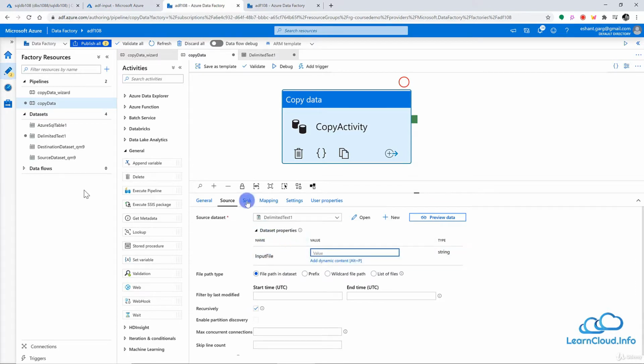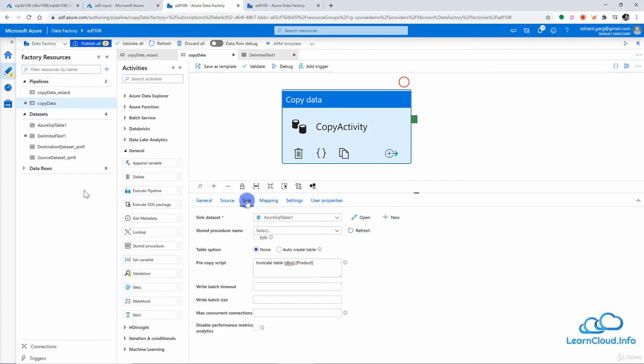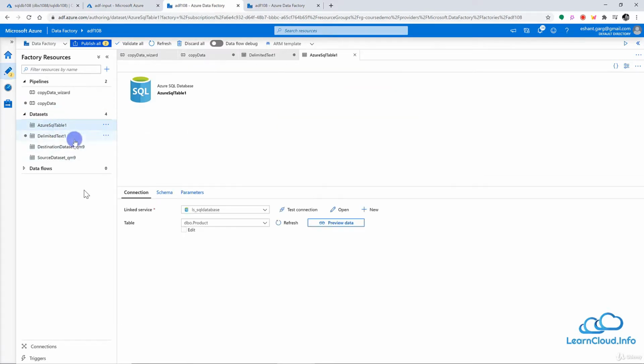So now let's do the same thing for the sink. If I go to the sink and I can see the dataset here, I do not see the value which I can provide at the runtime. So let's look at this dataset, Azure SQL table 1. So let's go to this dataset here, and once again I can see my table name here. If I click on edit, it will allow me to edit this table name. So let's click on edit here, and I can now add dynamic content here.